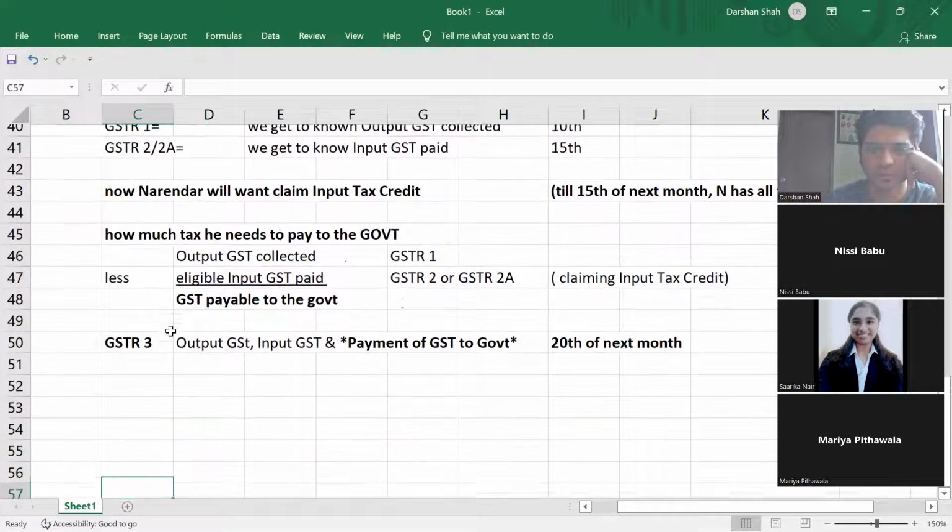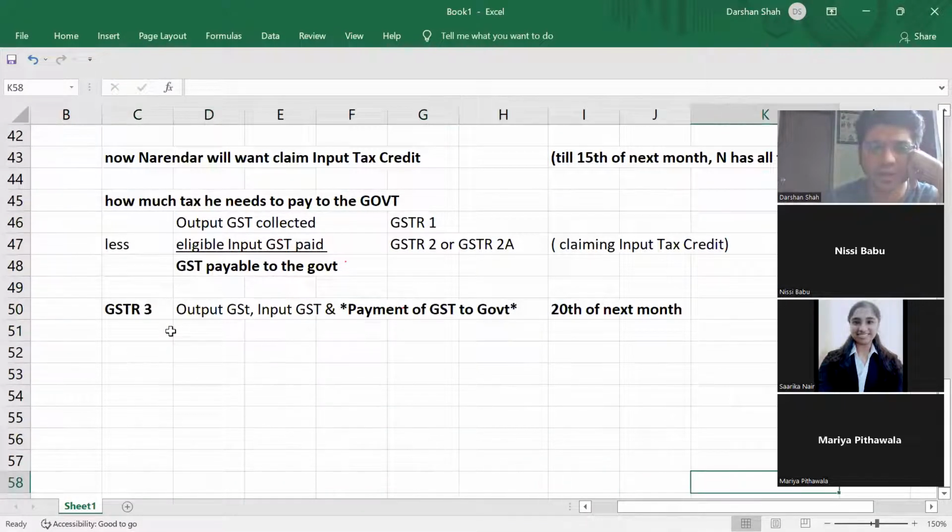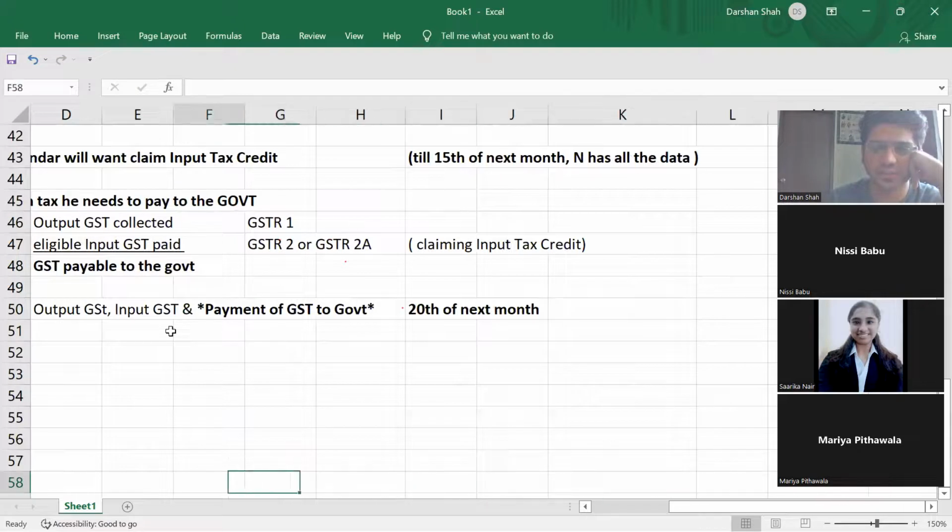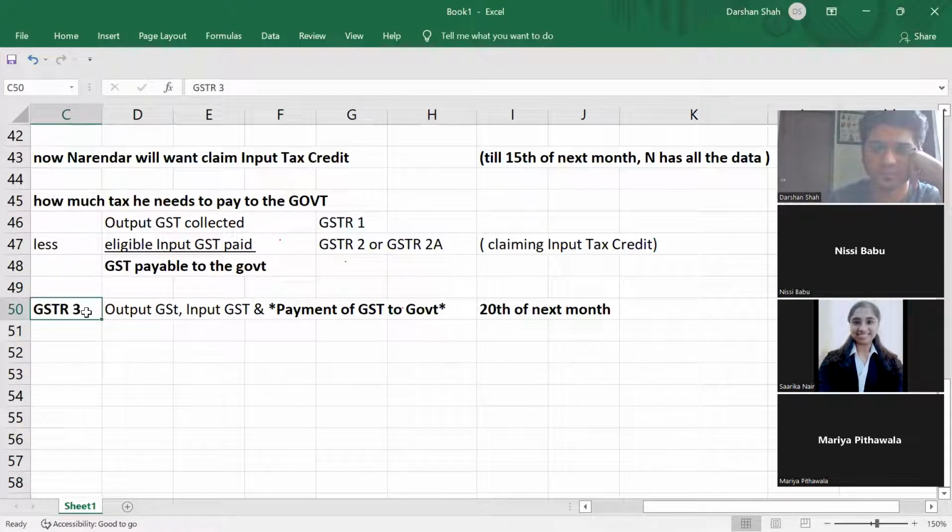All right. Next. All doubts clear now till GSTR3? And all the due dates also clear?